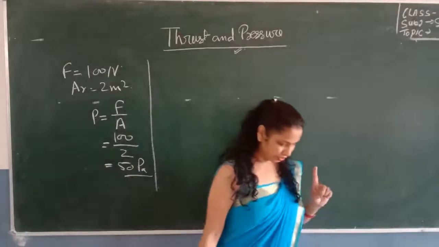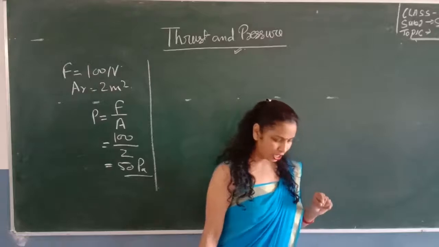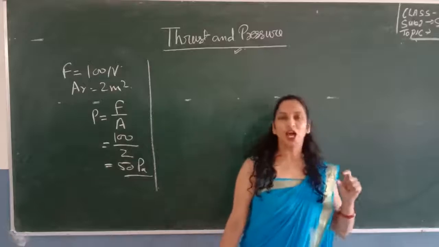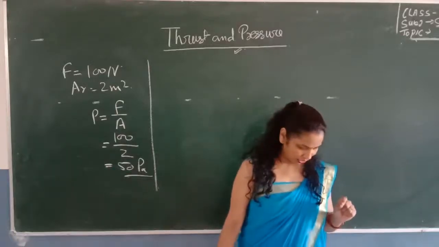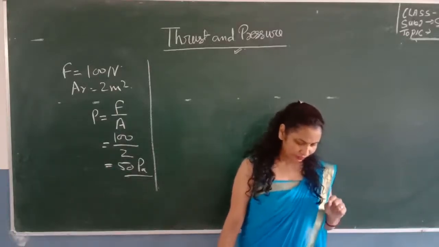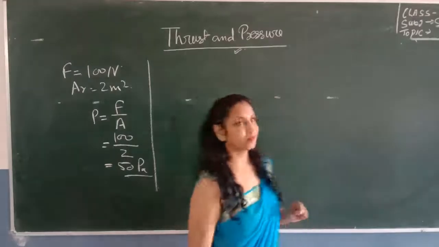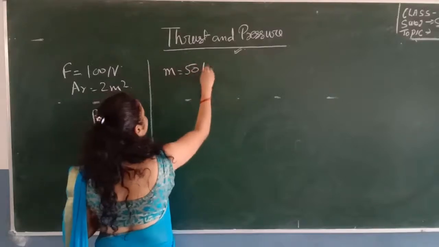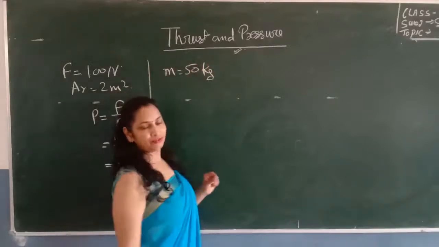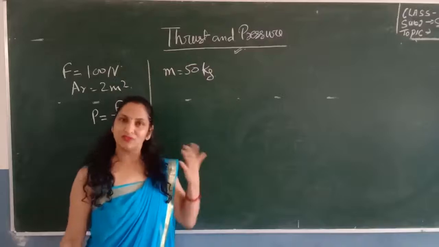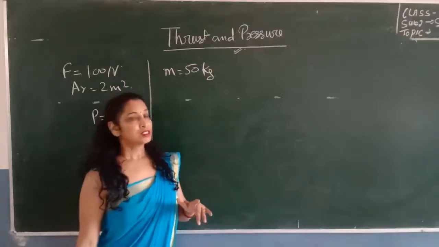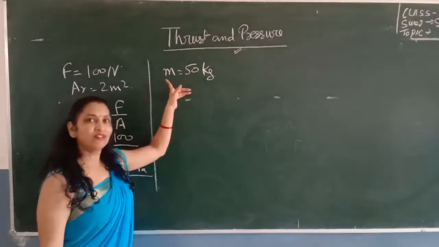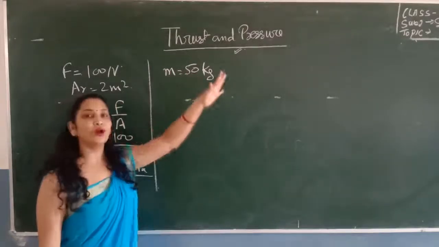Second question is, a woman is wearing sharp heel shoes, as a woman always wears a sharp heel shoe or a pencil heel shoe. If the mass of the woman is 50 kg, so here the mass is given. Mass is equal to 50 kg. Now we know that for finding the pressure we have to calculate the force as well as the area. Here we have the value of mass, not the force. So we will find the force exerted by the woman on the ground.